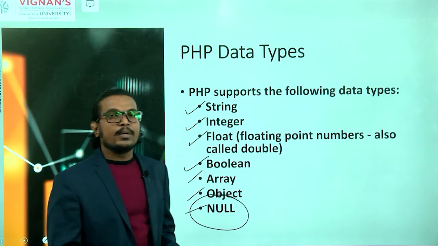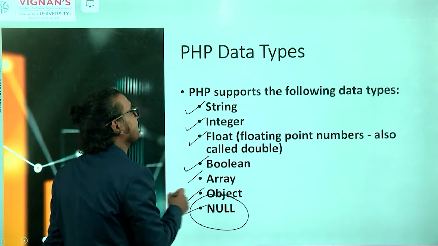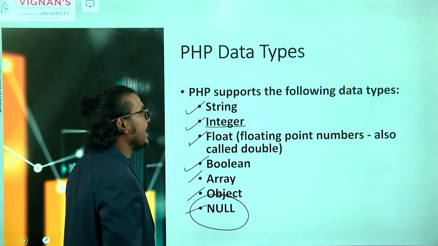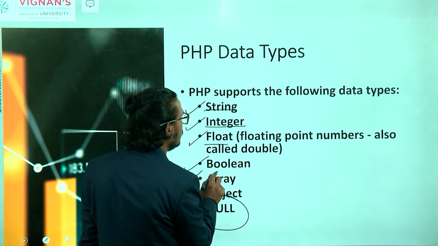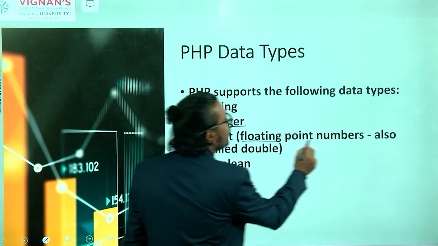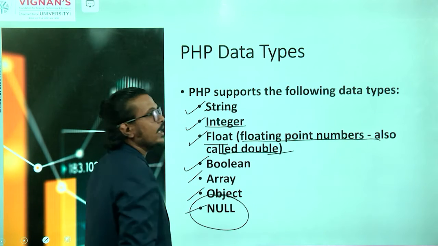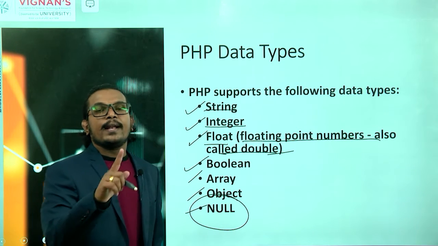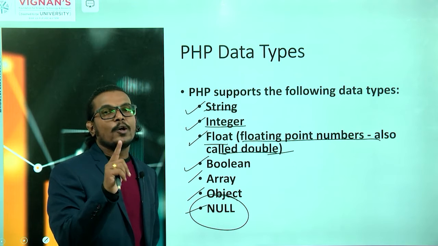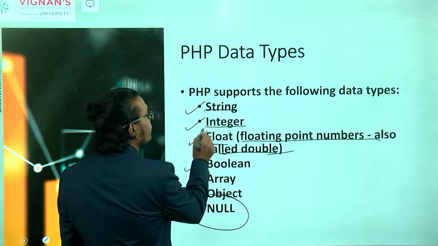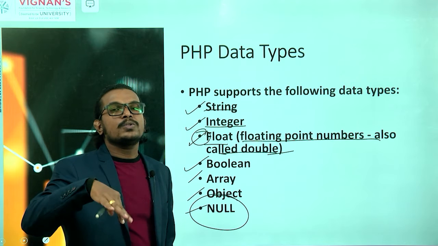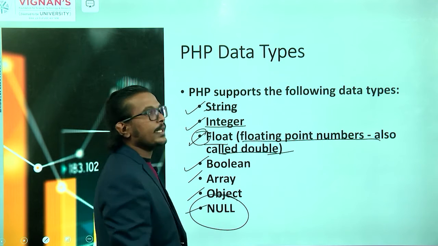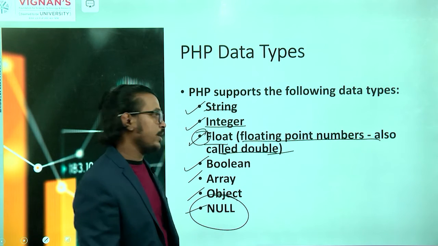Our PHP scripting language supports the integer data type, string data type, floating value, and here we are saying that a floating point number is also called a double. So here we have floating or double, only one option. That is called float. We can use float or double, but all those things come under one category in our PHP scripting language.